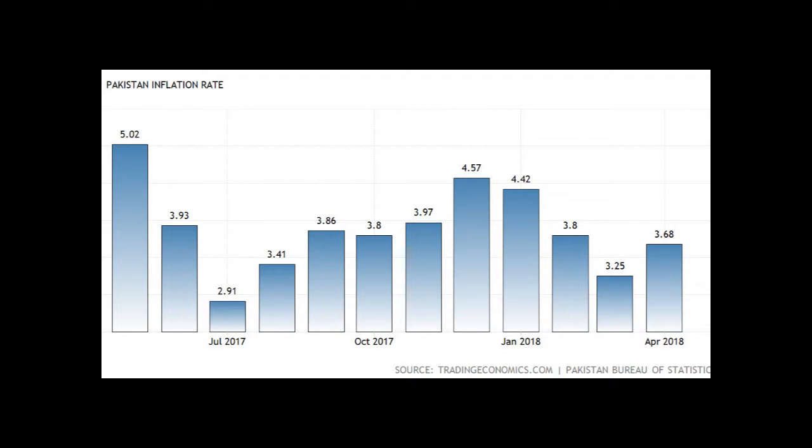Price stability for an economy is trying to avoid deflation or too much inflation. The inflation rate that countries usually aim for is 2%. However, when a country is trying to grow economically, a higher inflation rate helps to boost the GDP because it causes unemployment to decrease, which I will get into later on. As Pakistan is a developing country, the target inflation rate for the economy is 6%. In April 2018, the inflation rate in Pakistan was 3.68%.